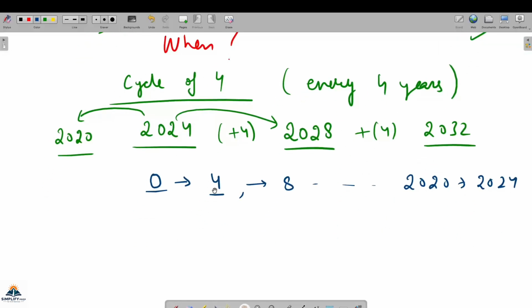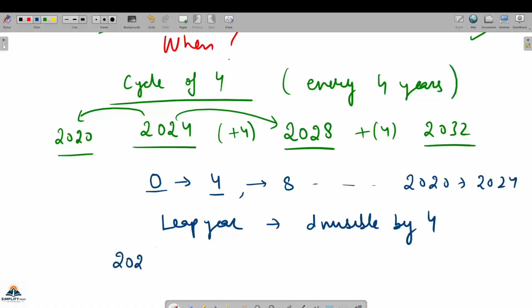Or I can say that my leap year will be divisible by 4. That is why 2020, when I divide by 4, is completely divisible. There is no remainder. So it was a leap year.